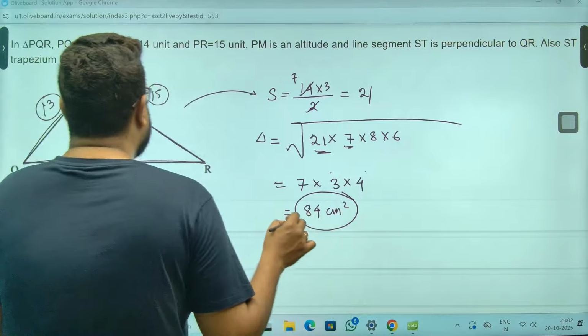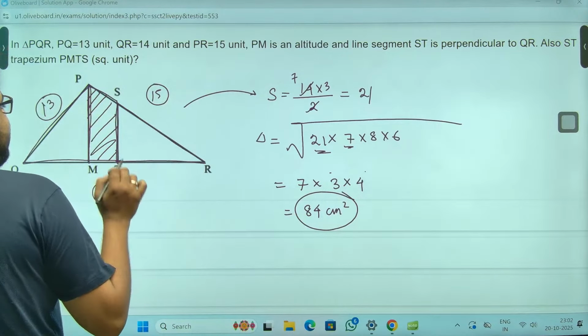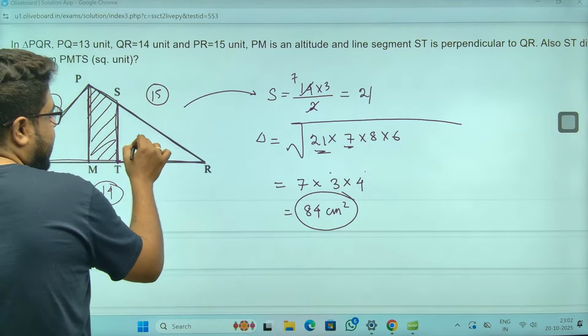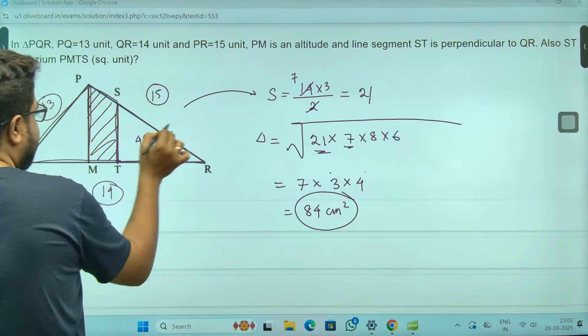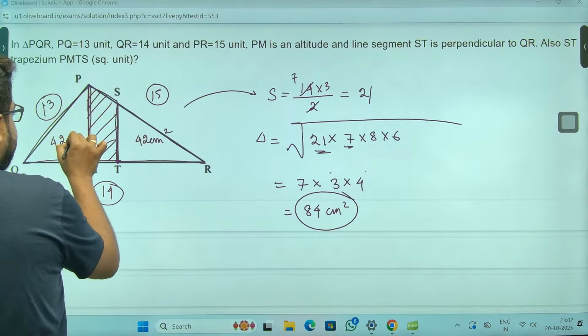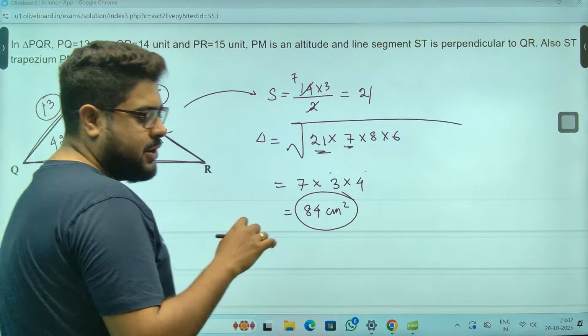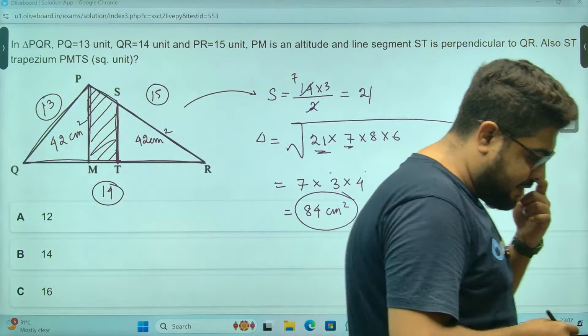Achha. This is 84 centimeter square that has been given to us. Now, 84 centimeter square that we know. That means this part is 42 centimeter square and this part will be 42 centimeter square. Half of it, because that has been given to us.